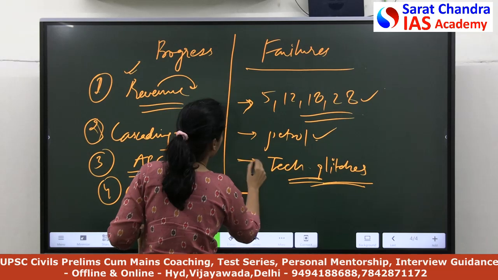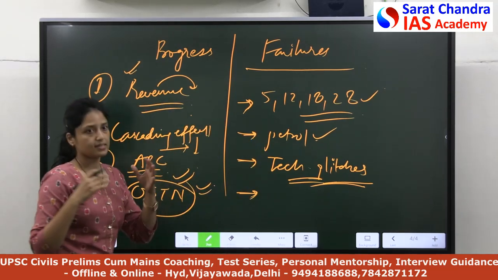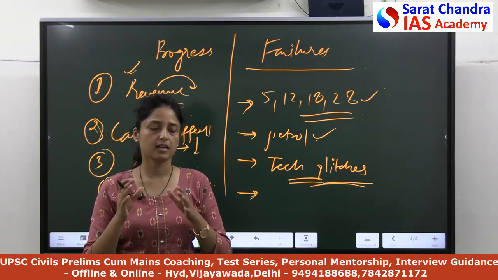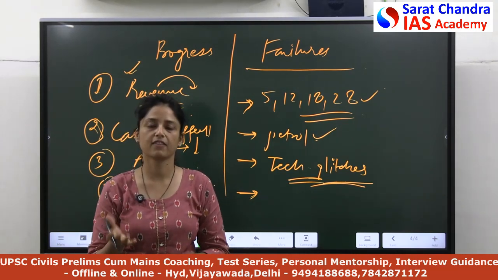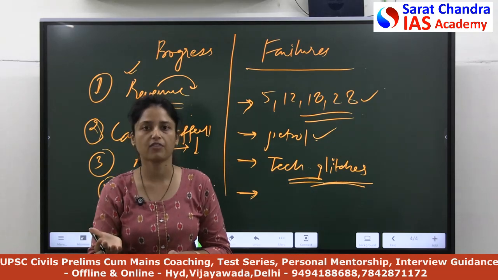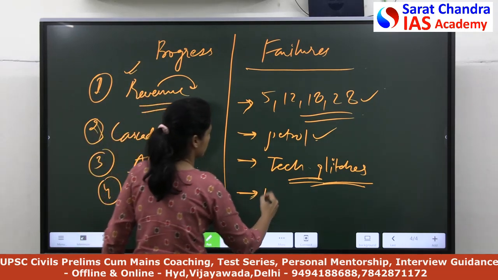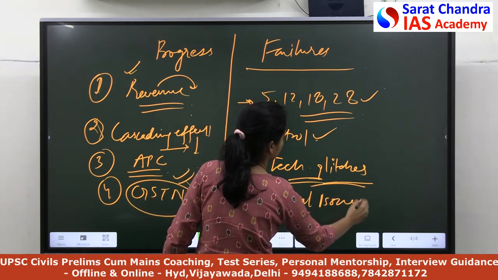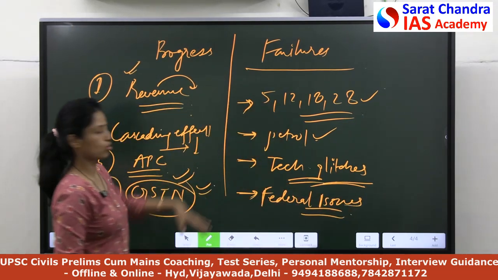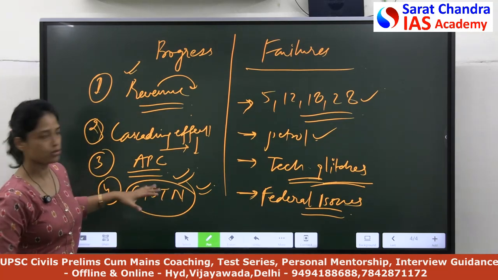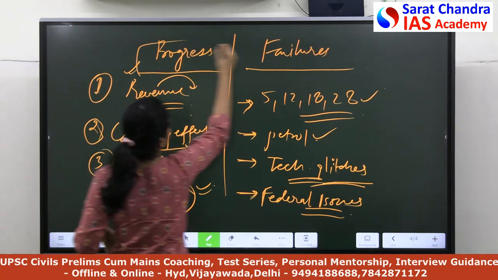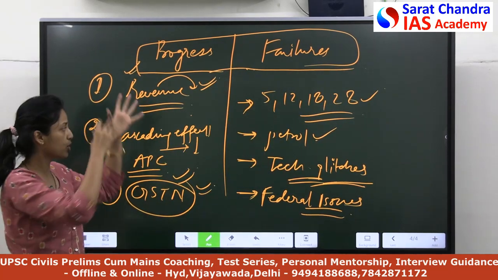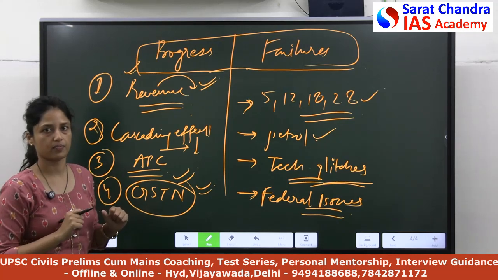And one more thing you can say: since GST was introduced, it was promised that the states will be compensated if there is loss of revenue for the next 5 years. But there were some issues which created various federal issues between central and state governments. So you have to discuss these issues also. So basically you understood? You can write in this format also, so it will be easier for the examiner to understand how you are carrying forward your answer.